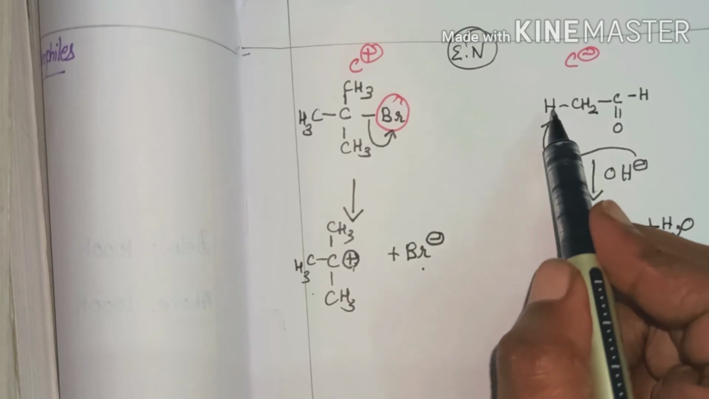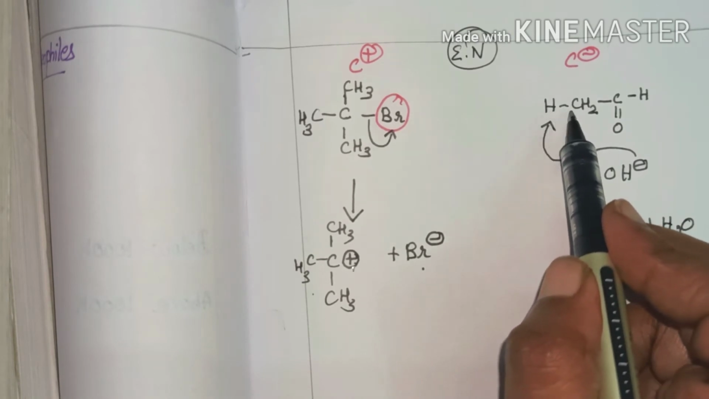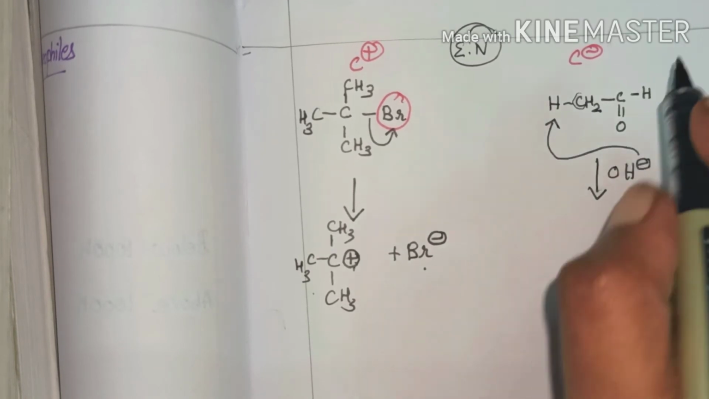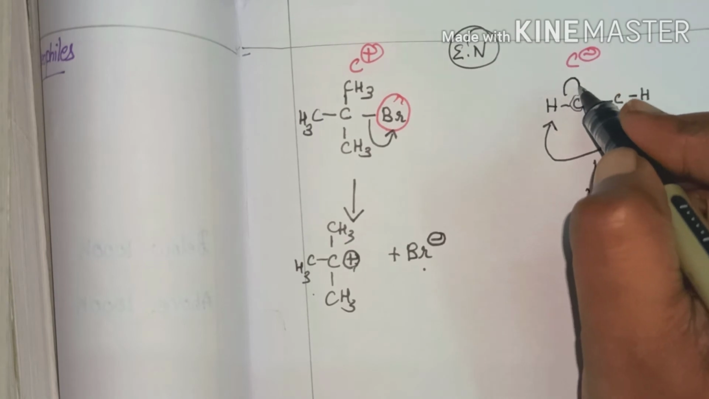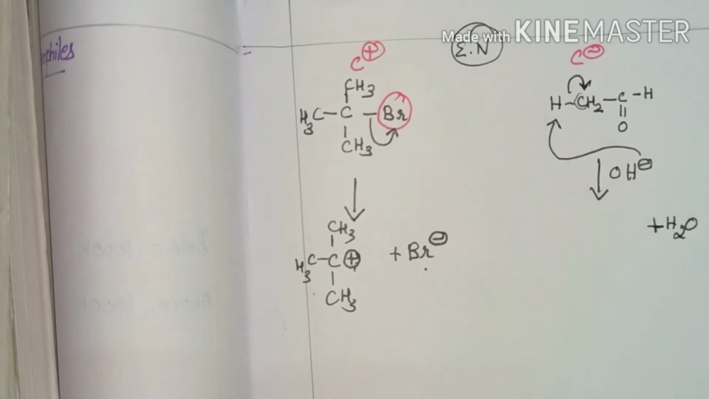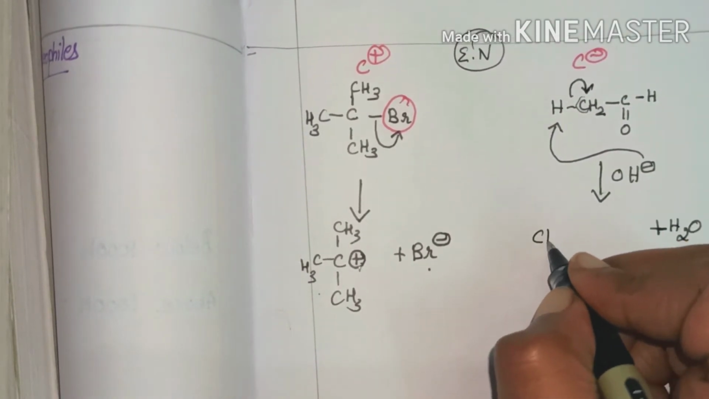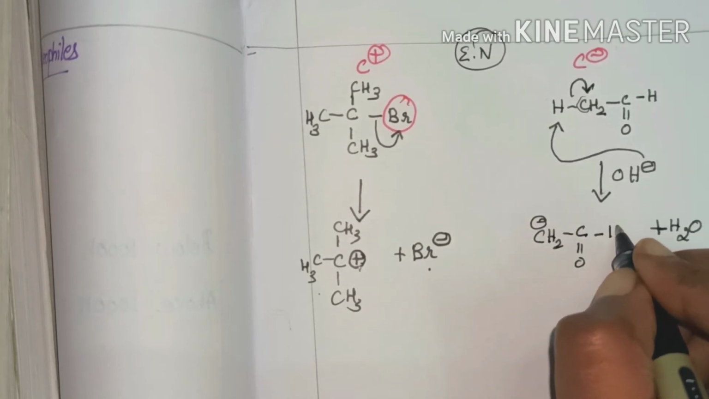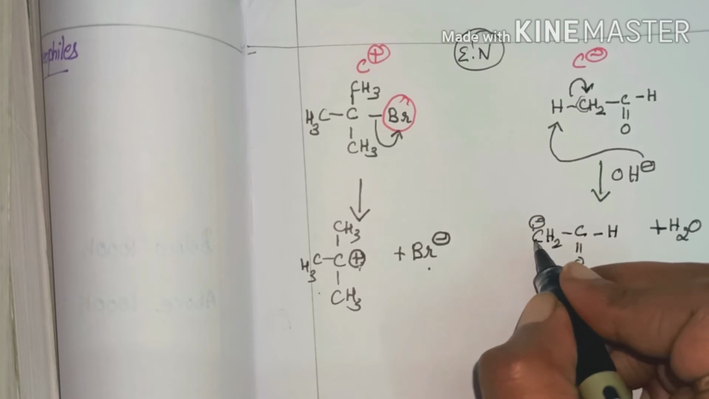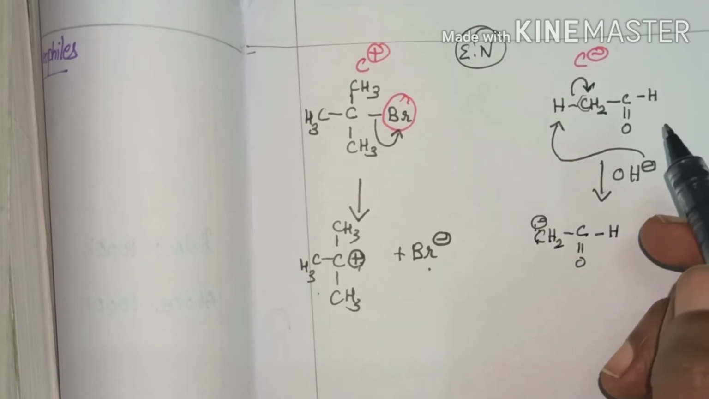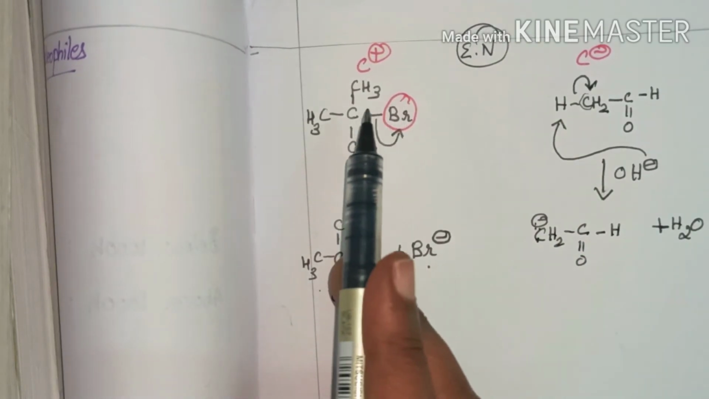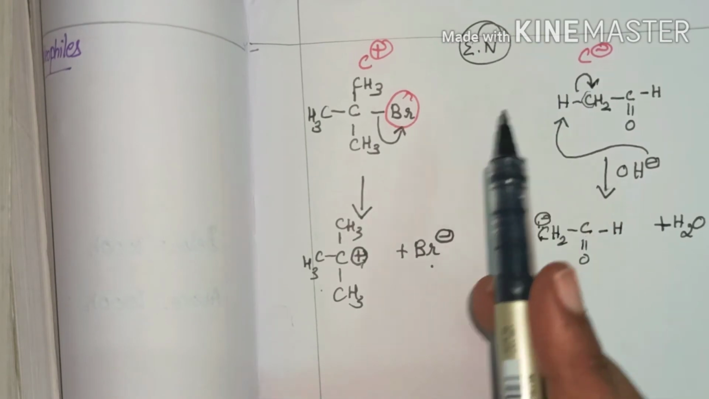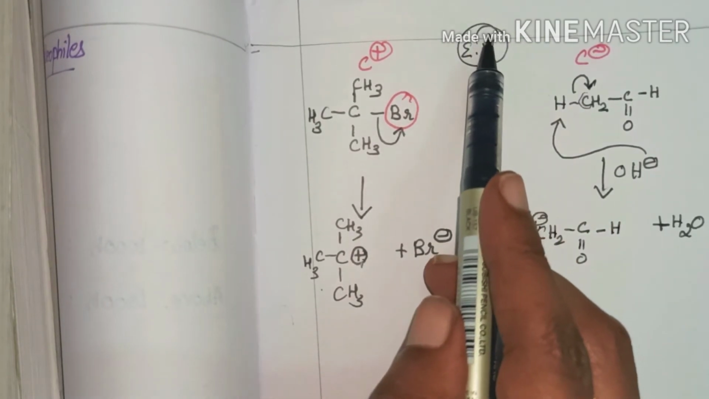Now, the electronegativity difference between hydrogen and carbon: carbon is more electronegative, therefore it takes up the electron to form CH2 minus, C double bond O, bond H. So this is C minus. C minus means carbanion. Okay, this is how carbocation and carbanion are formed. It is based on electronegativity.